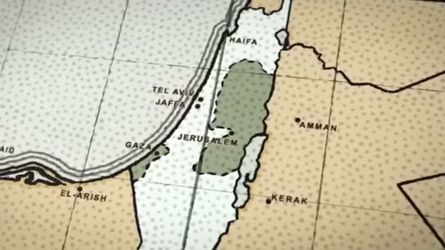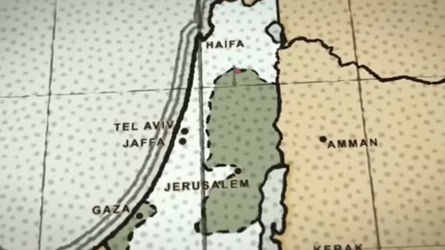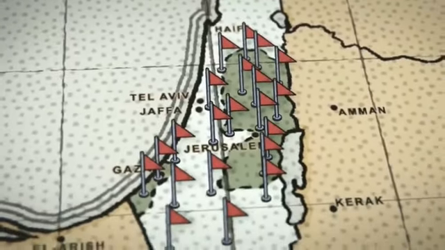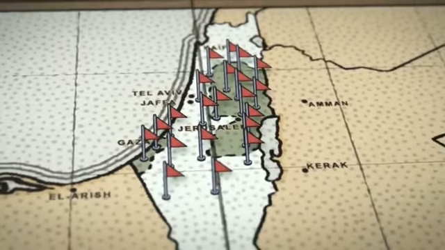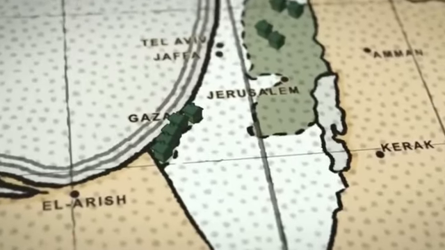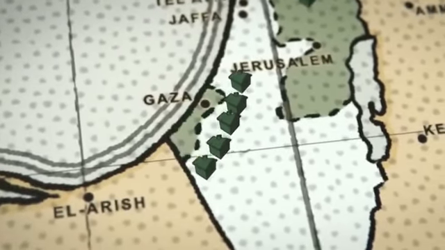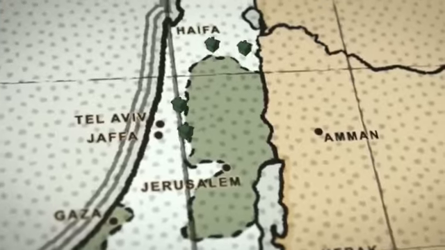Israel declared the annexation of East Jerusalem in 1980, but the international community still considers it an occupied territory. Palestinians want East Jerusalem as the capital of their future state.